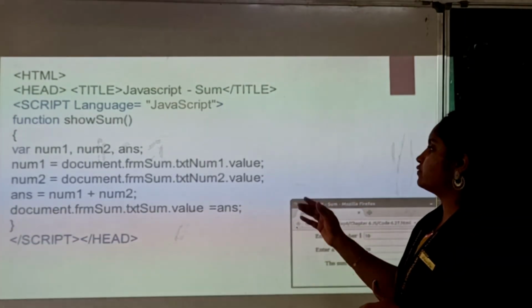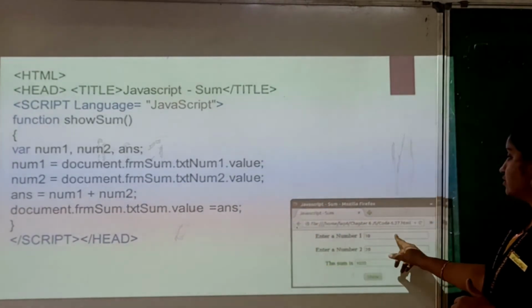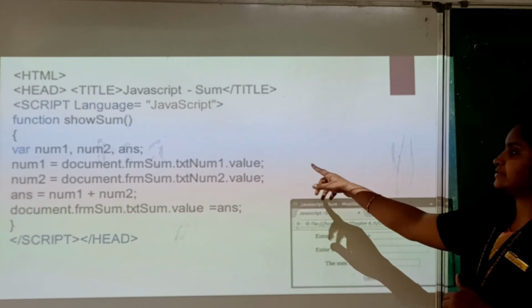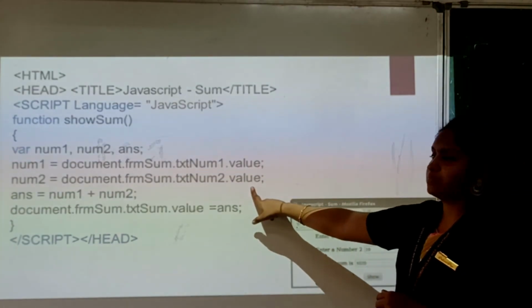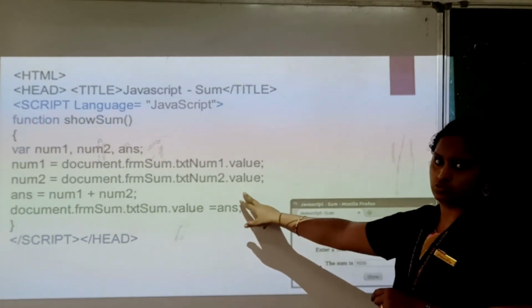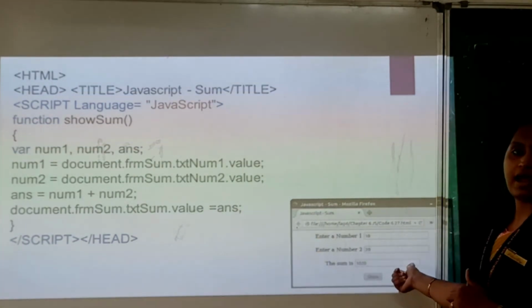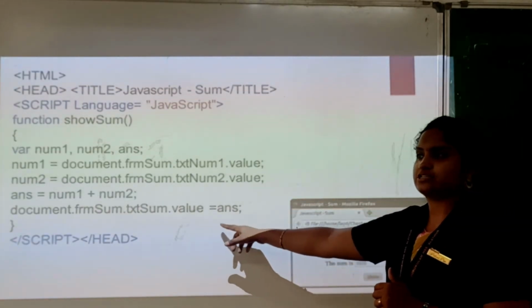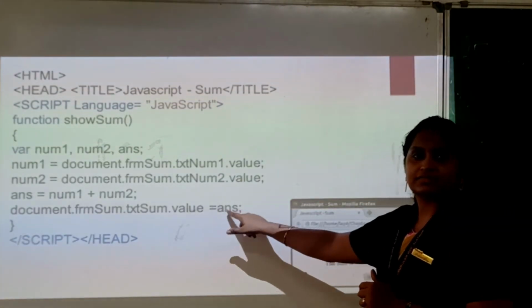First one, number 1, we are entering into this first text box, that is its name. Second one, text number 2. And another one is answer equals number 1 plus number 2. Here we are adding the numbers, that is the equation. And finally it will display the value in this variable.